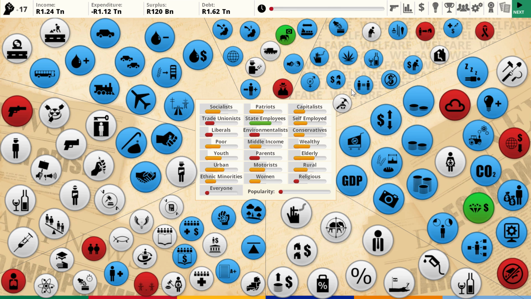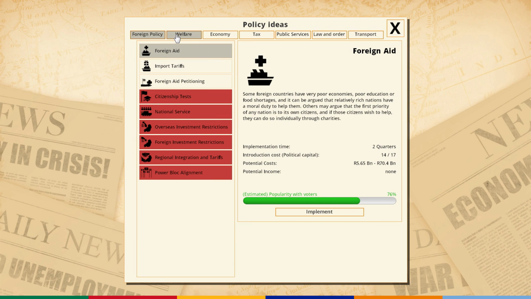I do want to look for areas to save money in, and we also want to look at social policies, or I guess just policies. I'm not playing Civ 5 here, Drew.